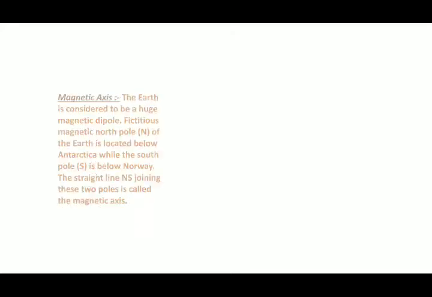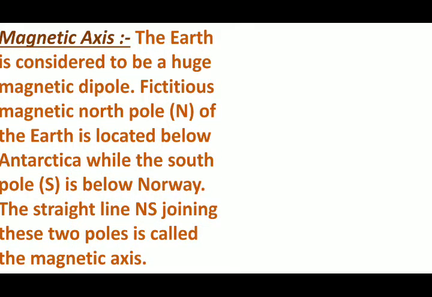Now, the magnetic parameters of the earth are magnetic axis, magnetic equator, geographic meridian, magnetic meridian, magnetic declination, and magnetic inclination, that is, the angle of tilt. So this is what we have to study in this lecture. Let's start one by one.